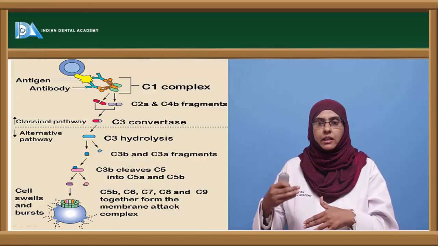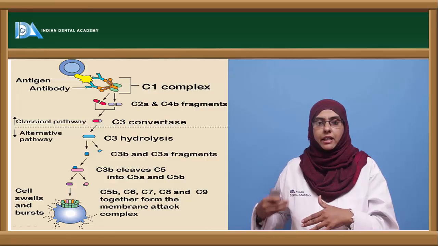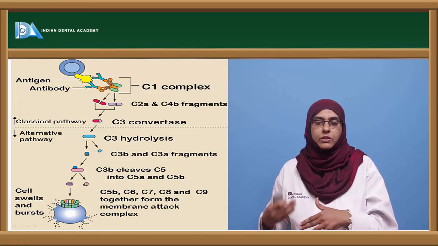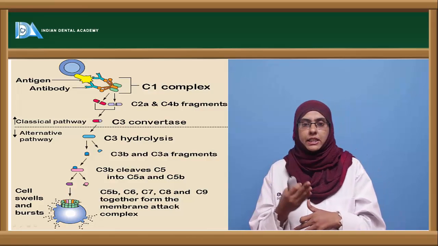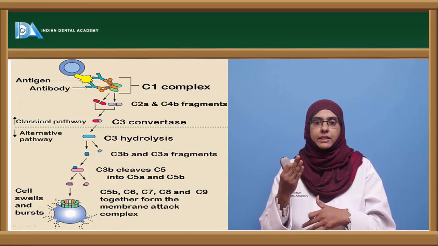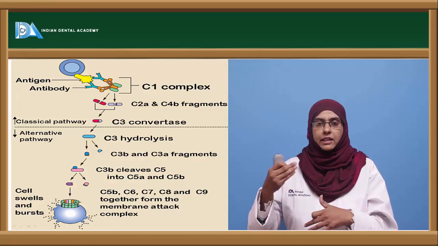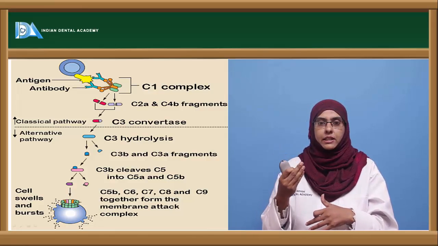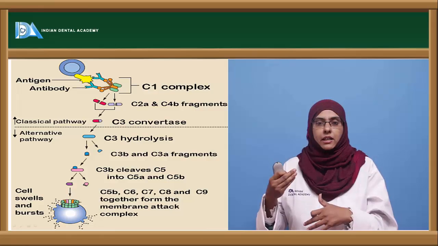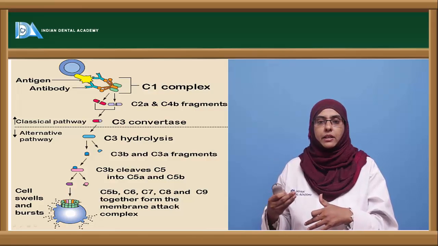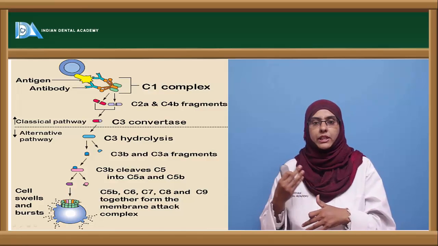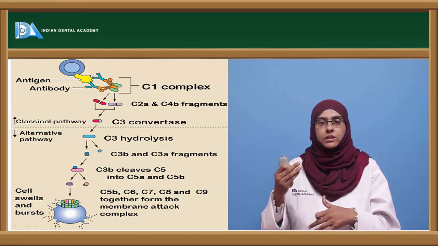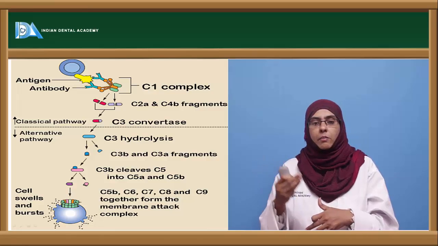From then on, the C6, 7, 8 and 9 molecules come together to form the pore on the bacterial surface. Ultimately it is C5b, 6, 7 and 8 that activate the C9 component, and about 10 to 12 C9 components join the complex and drill holes of about 100 angstroms in diameter on the microorganism.